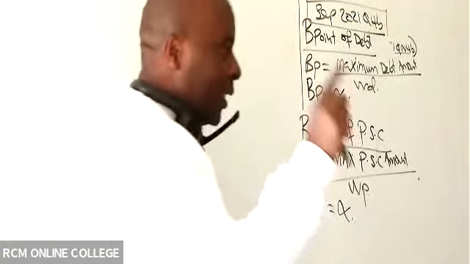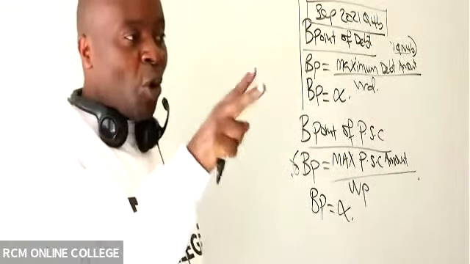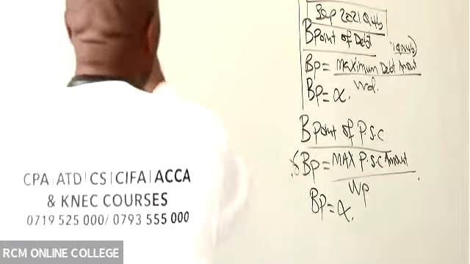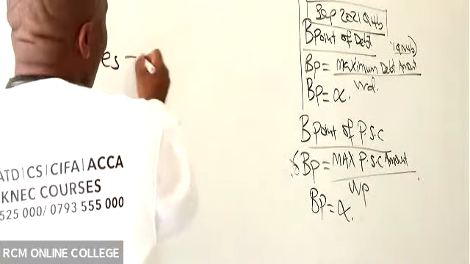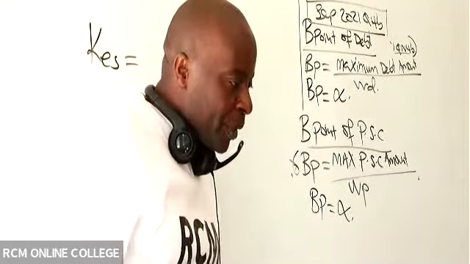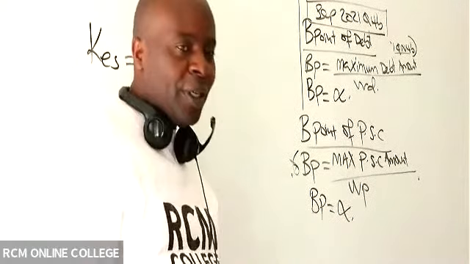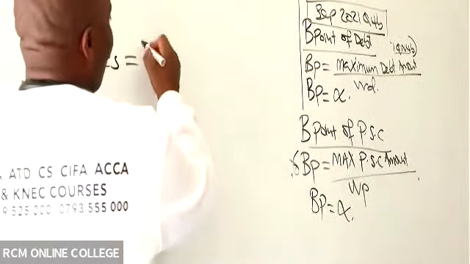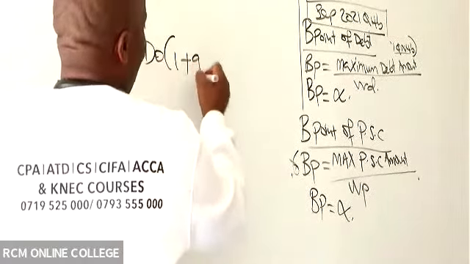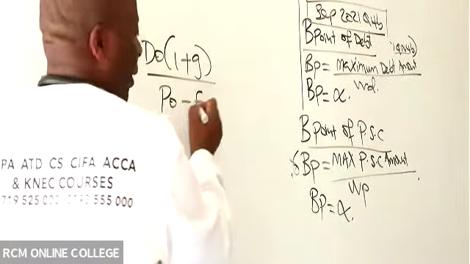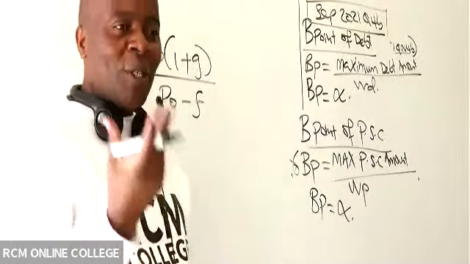But remember, we are calculating cost of equity, which has got two components. Cost of equity retained earnings, and then we have cost of equity ordinary shares. So is there somebody who can give me the formula for cost of equity ordinary shares? For cost of equity ordinary, the same thing with retained earnings. So we have D0 into 1 plus g all over P0 minus what here, somebody?